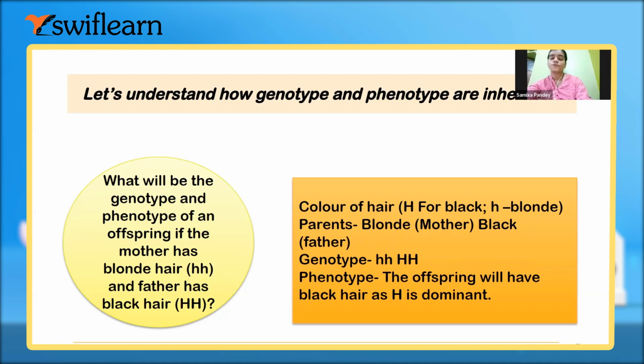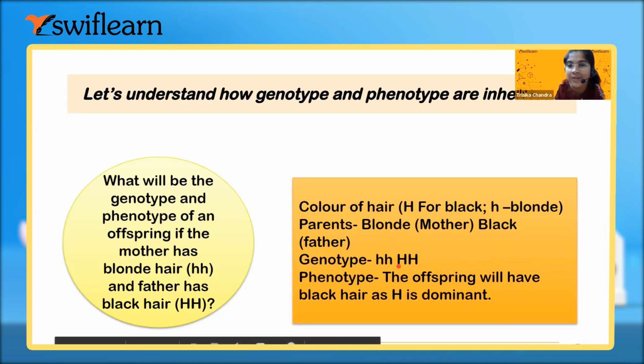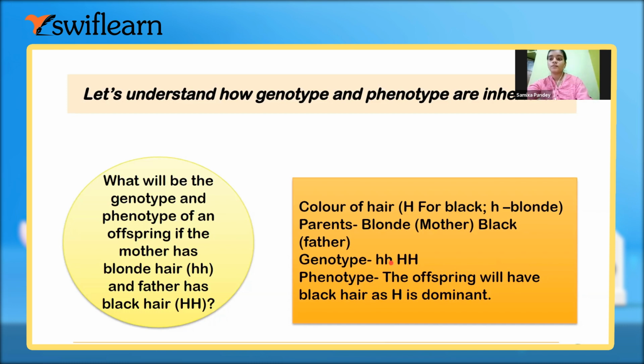Ma'am, the offspring will have black hair. Everyone will have black hair. Why? Because that one is the dominant. Very good. So all the offspring will get at least one capital H, right? Yes, ma'am. The capital H from the father will be gained by everyone.